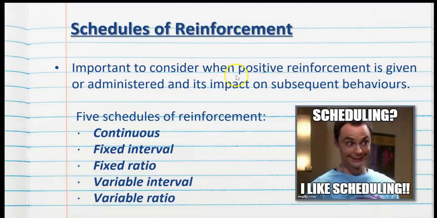So it's important to consider when positive reinforcement is given or administered and its impact on subsequent behaviours in operant conditioning. This refers to the schedules of reinforcement. So there are actually 5 schedules of reinforcement that we're going to cover in this video. Continuous, fixed interval, fixed ratio, variable interval, and variable ratio.